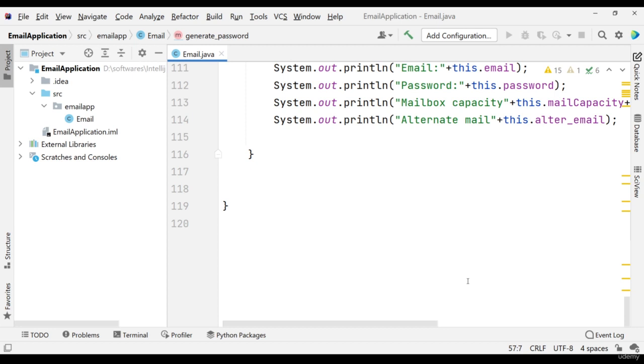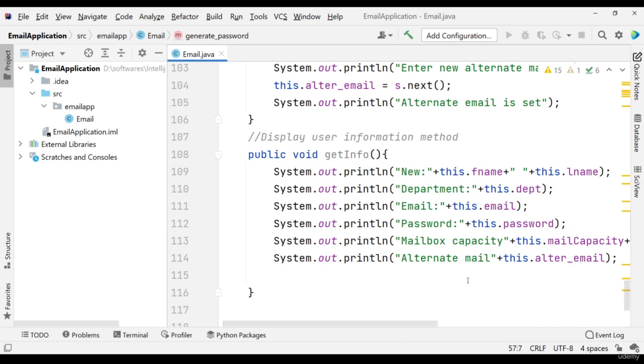Now what I can do is create one another class, and in that I can create one object for this Email. It will be very helpful to execute and very helpful to understand. Including this, I can use those methods again and again. So this is a very significant method in Java for object oriented design.